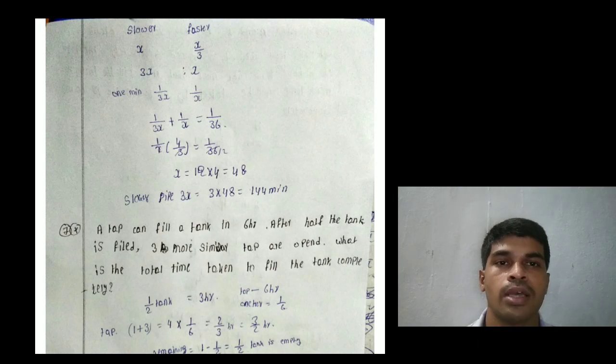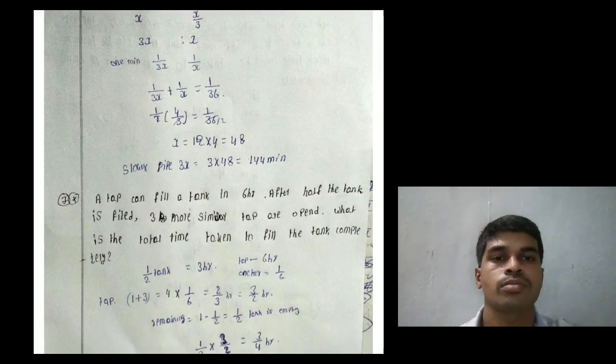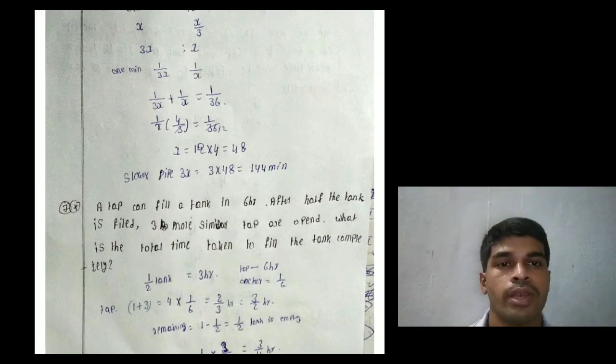That means the slower and faster pipe together can fill a tank in 36 minutes. Then 1 minute work is 1 by 36. 1 by x is common: 4 by 3 into 1 by x equals 1 by 36. X equals 12 into 4, that equals 48 minutes.